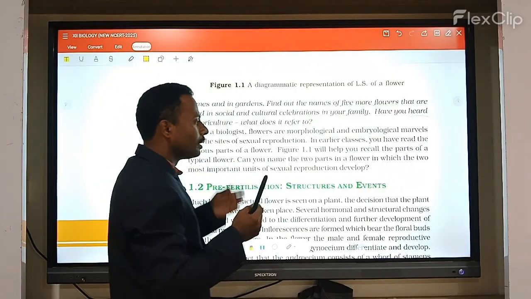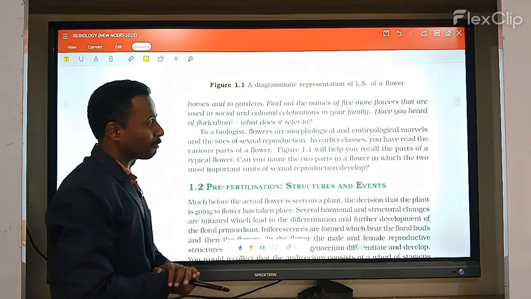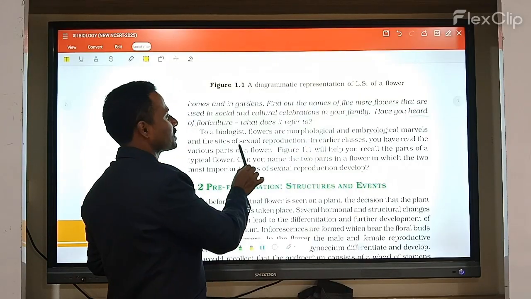Now to the biologists, flowers are morphological and embryological marvels and the site of sexual reproduction. So flowers participate morphologically as well as embryologically as sites of sexual reproduction.